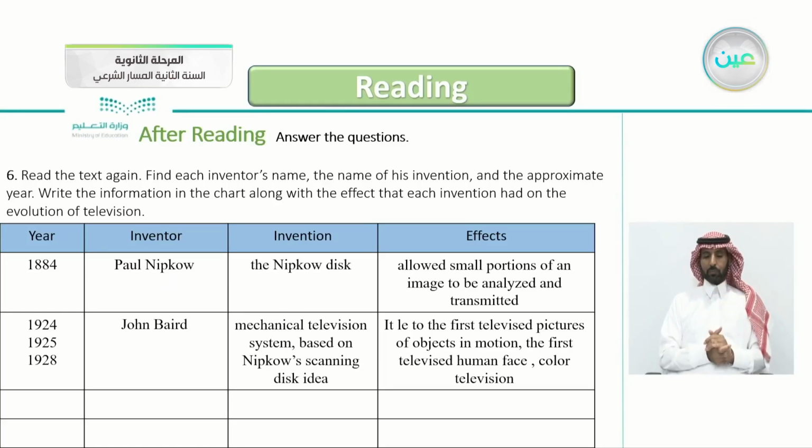The second one: we have three years, 1924, 25, and 28, by John Baird. He invented a mechanical television system based on Nipkow's scanning idea. It led to him creating the first televised pictures of objects in motion, the first televised human face, and color television.